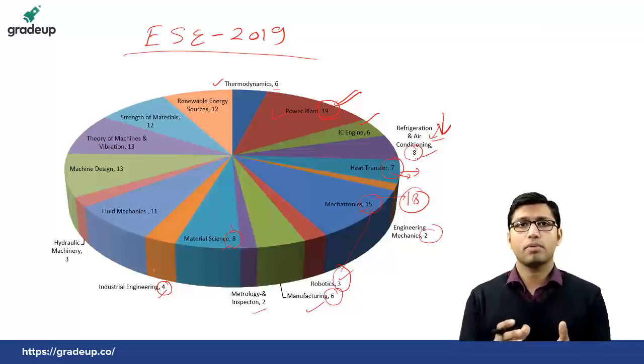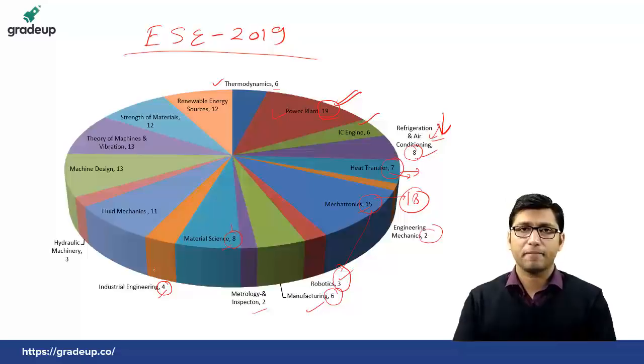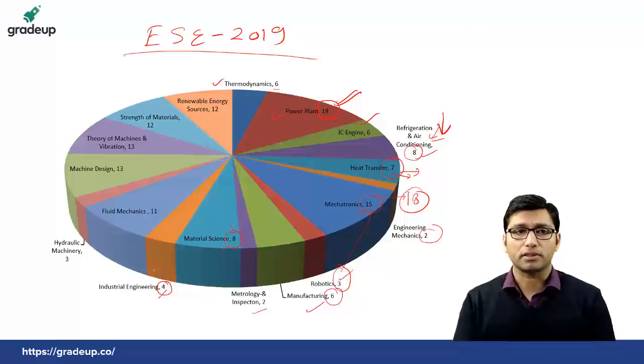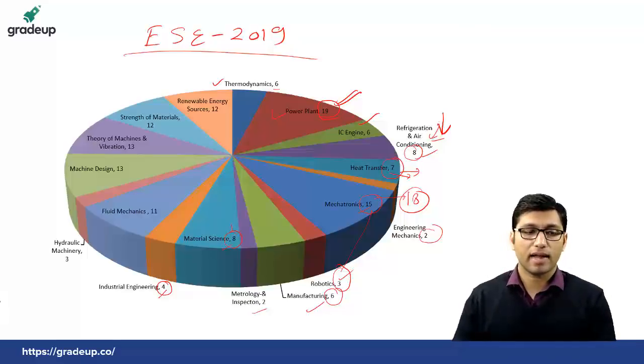Previously there used to be questions from inventory and/or from queuing theory, or per CPM, but this time there was no question from those topics. So this is a major change in industrial that has been noticed. Alright. Now from hydraulic machinery and fluid mechanics.